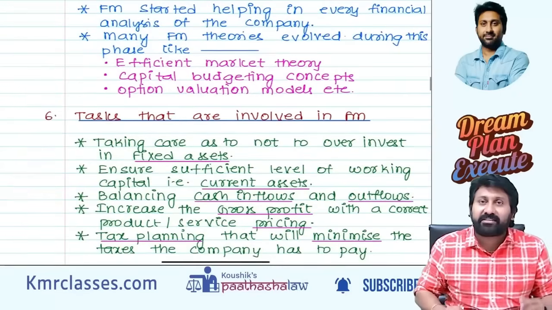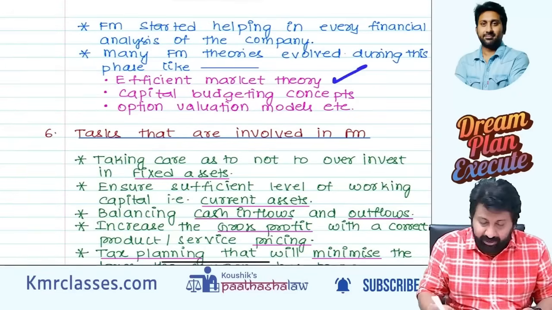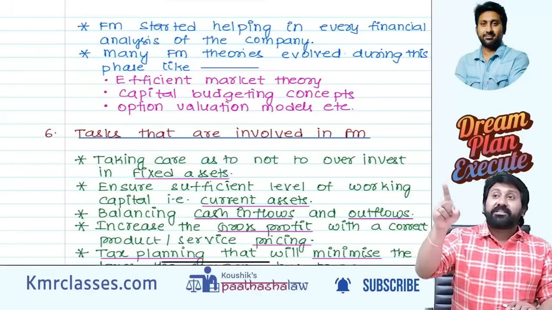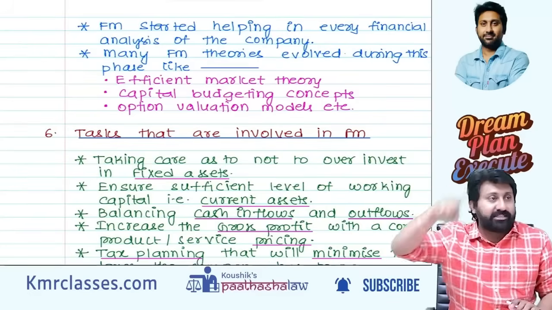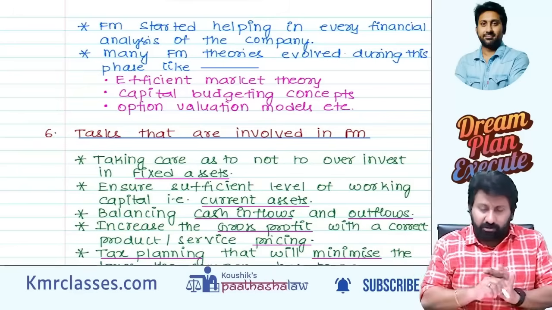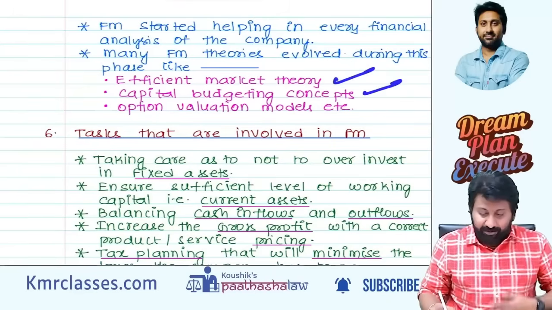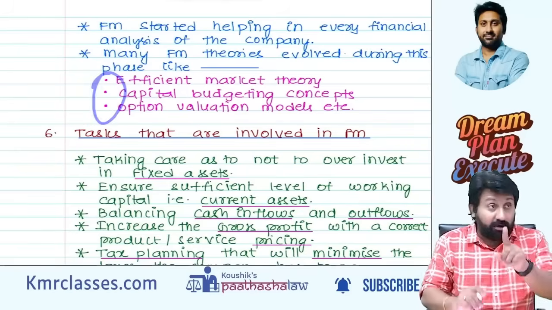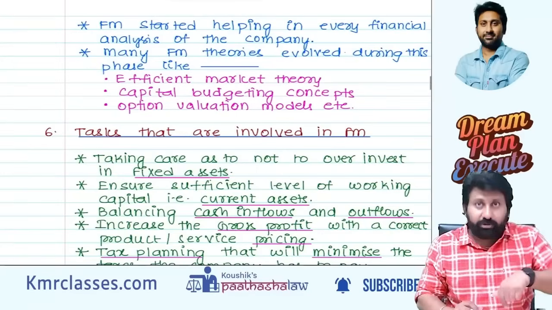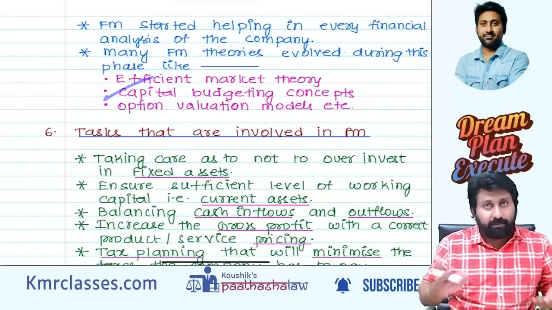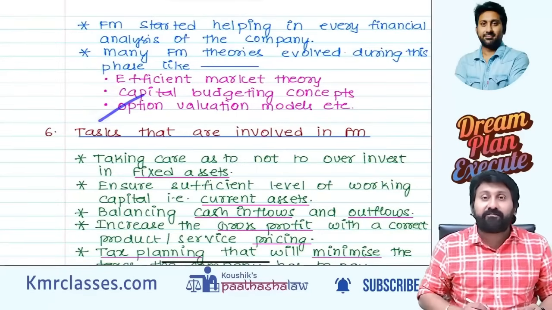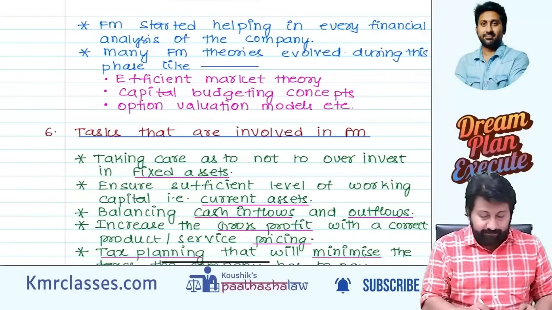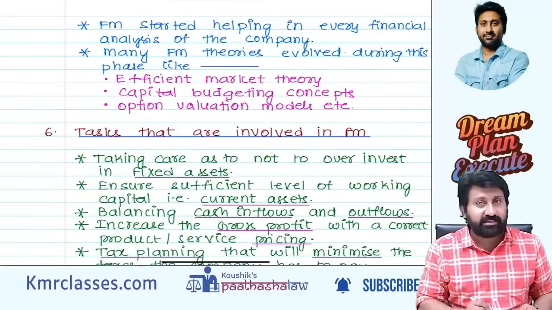So the FM theories that were developed during this phase: efficient market theory, which will come in CA final, means whether markets are efficient or inefficient. We are not here to learn that now. So efficient market theory, capital budgeting, option valuation, CA final. So just read and leave these three words. You have to write them in the exam. Now time is not there. Capital budgeting is a chapter, I said already. Option valuation means the futures and options chapter in CA final, derivatives, there we will see. Efficient market, CA final, security analysis chapter.